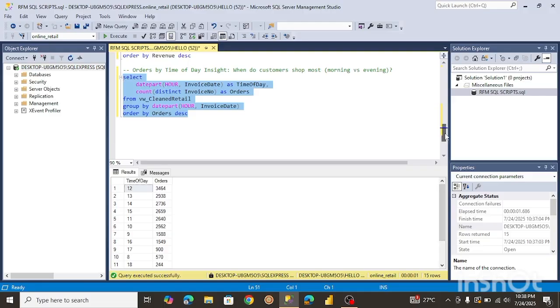So what we want to do now is move on to our RFM analysis. I'm going to try to create a view, and our view is basically going to be doing all the segmentation. It's going to segment by recency, by frequency, and monetary value. So I'm just going to copy the code for the view, paste it, and try to explain what it does. So yeah, let's do just that.